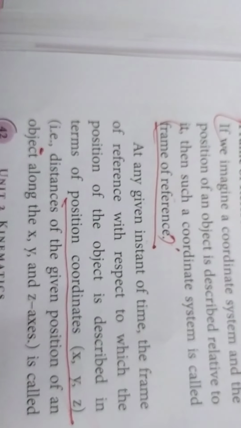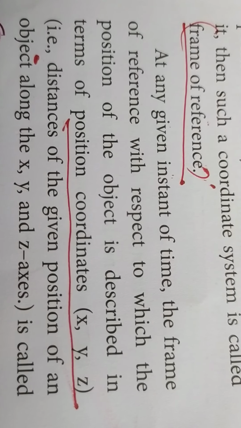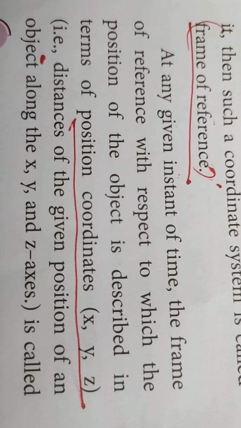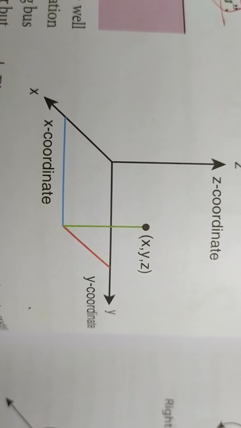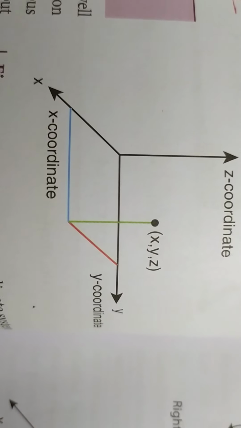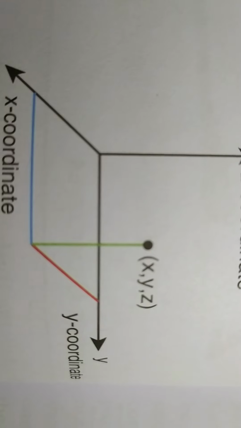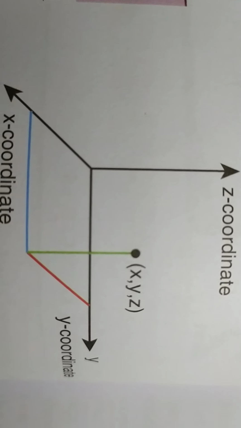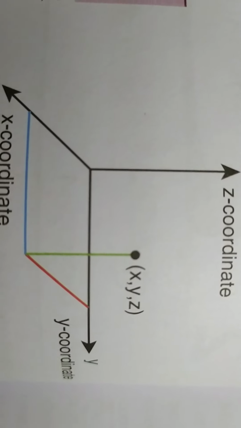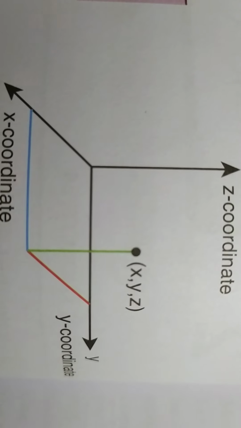And here the coordinates are position coordinates, that is x, y, and z, and this system is called the Cartesian coordinate system. And here there are three coordinates x, y, and z, and this black dot is nothing but the position, and it is given by x, y, and z. That is from x axis what is the distance, from y axis what is the distance, and from z axis what is the distance. So the black dot is at a particular position which is described by the coordinates x, y, and z.